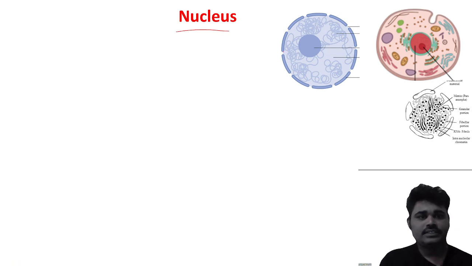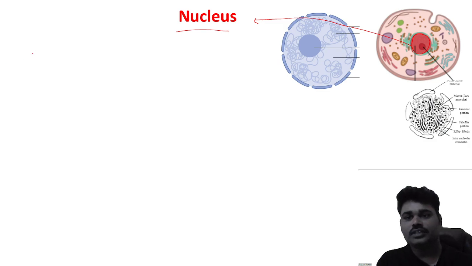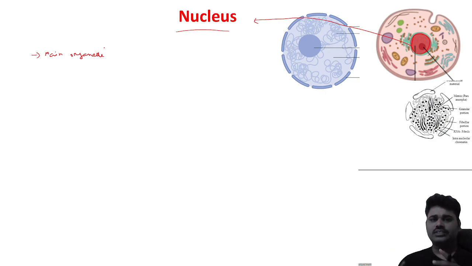So, this is a cell, and inside a cell, a main component or structure is present, and this is called the nucleus. The nucleus is the main organelle of the cell. It governs all the activity inside the cell.